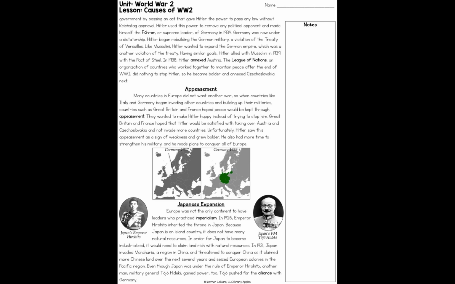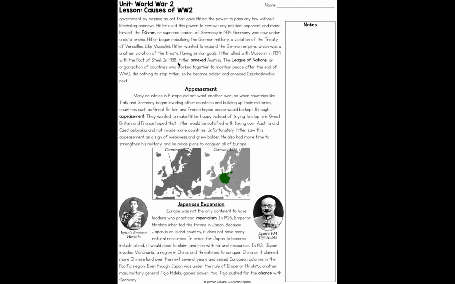Hitler used this power to remove any political opponent and made himself the Führer, or supreme leader of Germany, in 1934. Germany was now under a dictatorship. Hitler began rebuilding the German military, a violation of the Treaty of Versailles. Like Mussolini, Hitler wanted to expand the German Empire, which was another violation of the treaty. Having similar goals, Hitler allied with Mussolini in 1939 with the Pact of Steel.